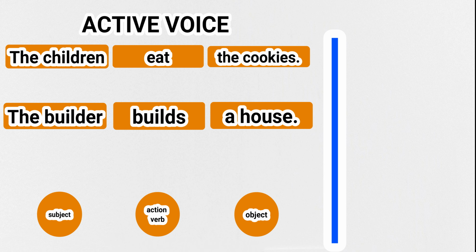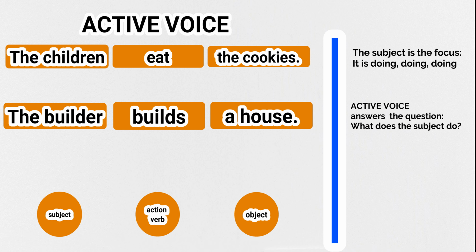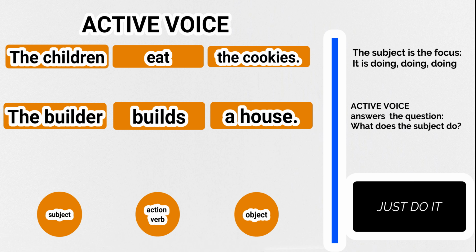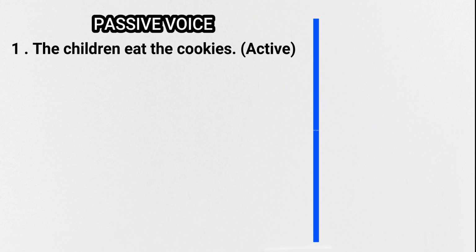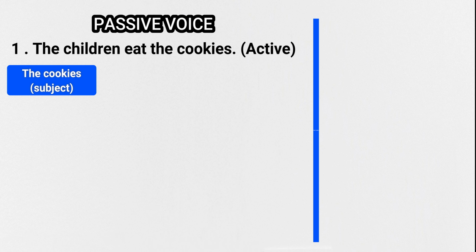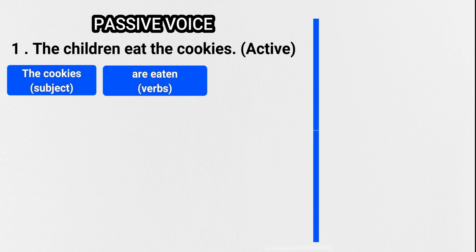In the active voice, the subject is doing, doing, doing. The active voice reminds us of the Nike ad, just do it. The passive voice. For example, the children eat the cookies. As discussed, this is in the active voice. The passive voice is the cookies are eaten by the children.